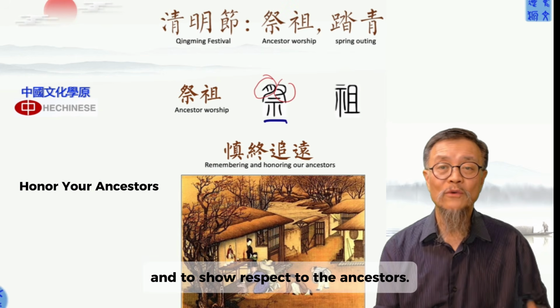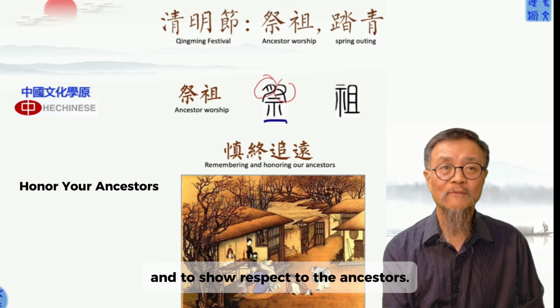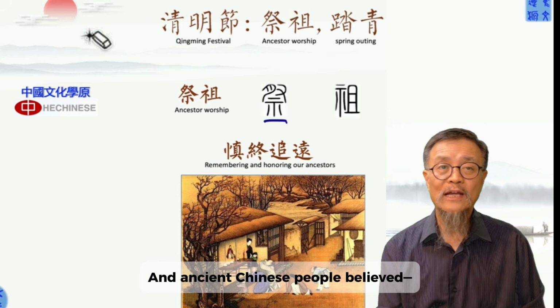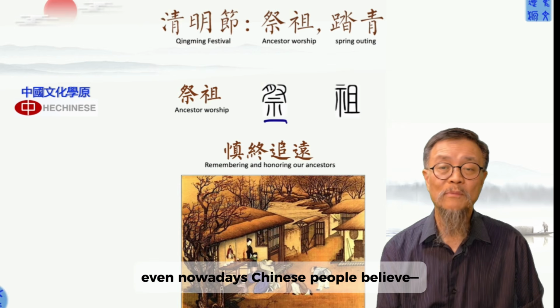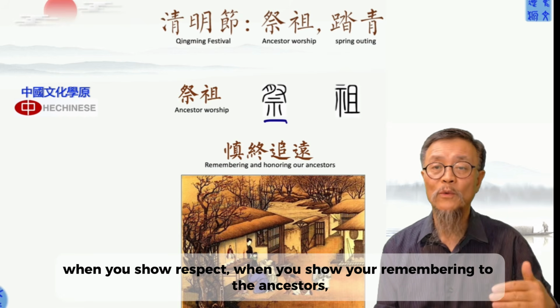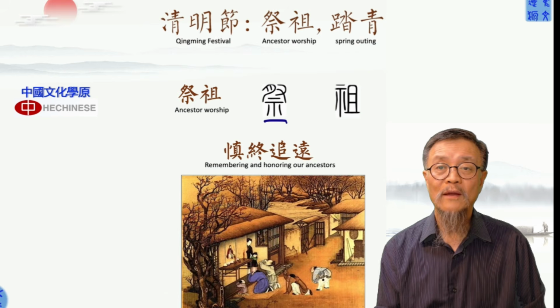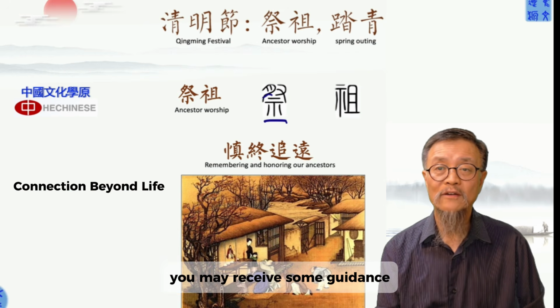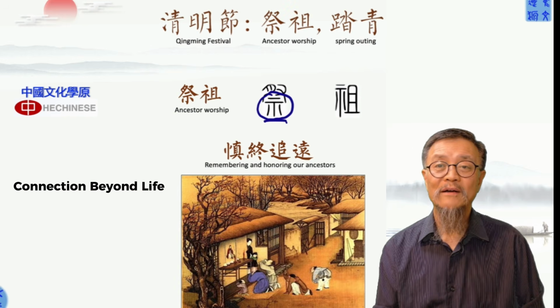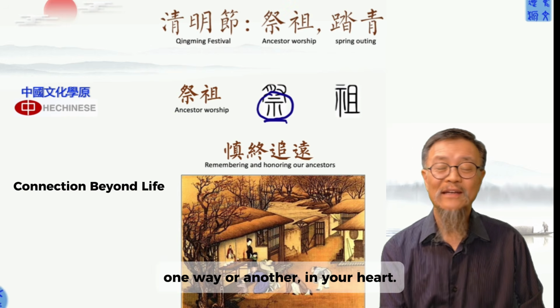And to show respect to the ancestors, ancient Chinese people believed, and even nowadays Chinese people believe, that when you pay respect, to show you're remembering the ancestors, you will get some instruction, one way or another, in your heart.